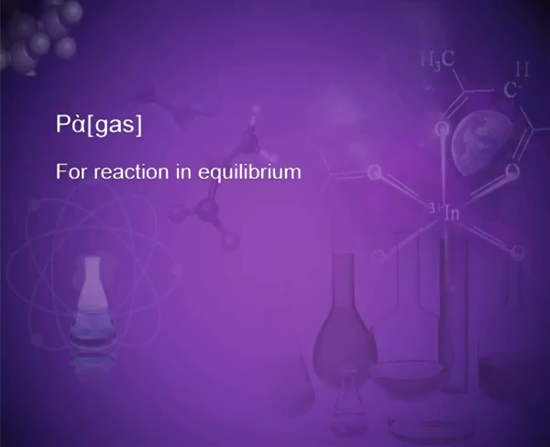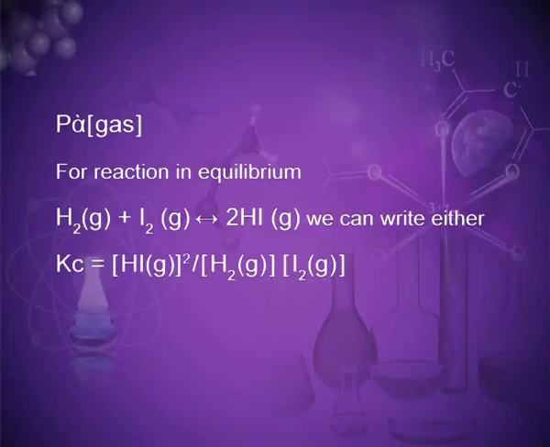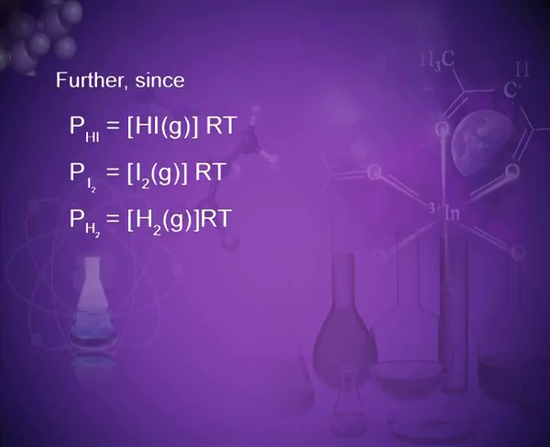At constant temperature, the pressure of the gas is proportional to its concentration, as P is proportional to the concentration of gas. For a reaction in equilibrium like H2 plus I2 gives 2HI in gaseous state, we can write either Kc as [HI]^2 divided by the molar concentrations of H2 and I2, or Kp is equal to P(HI)^2 divided by P(H2) and P(I2). Further, according to the ideal gas equation, P(HI) is equal to [HI]RT, P(I2) is equal to [I2]RT, and P(H2) is equal to [H2]RT.